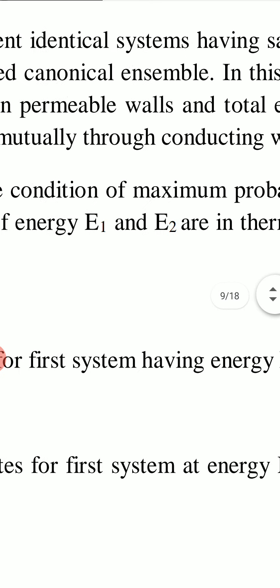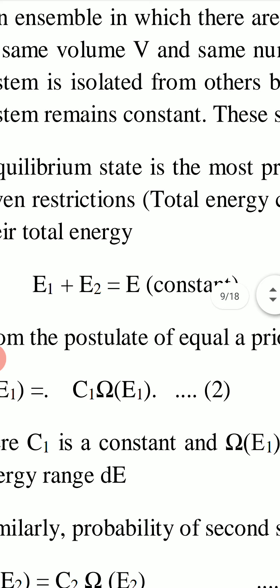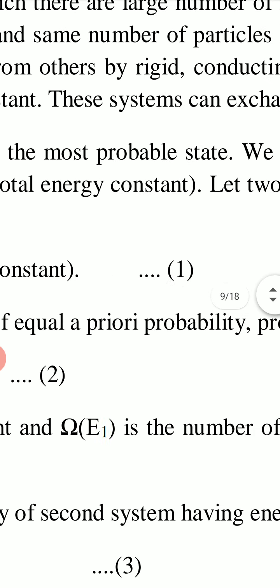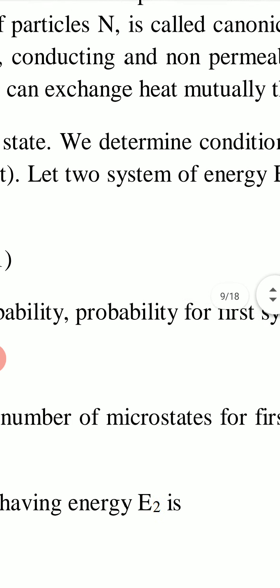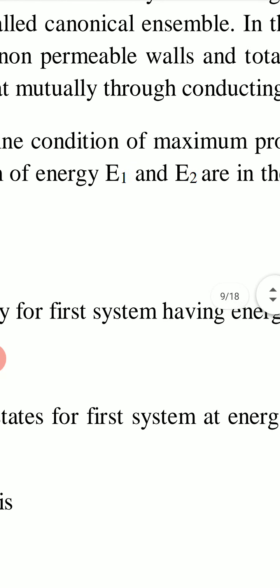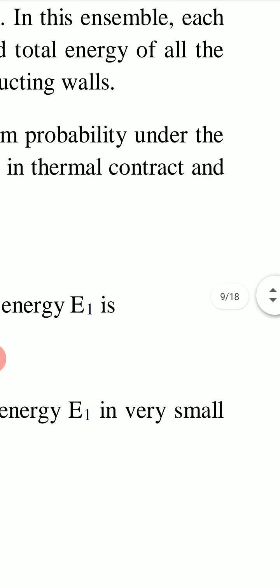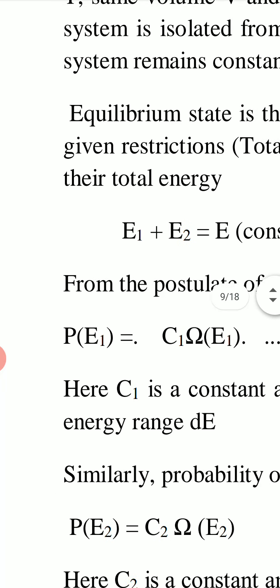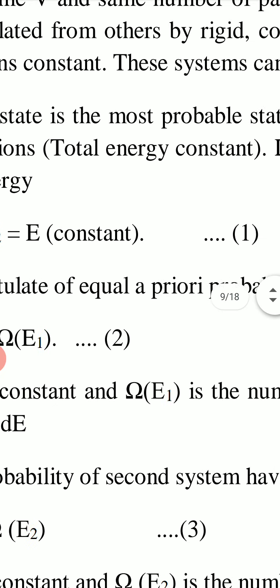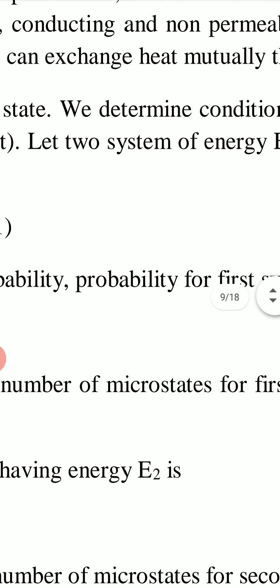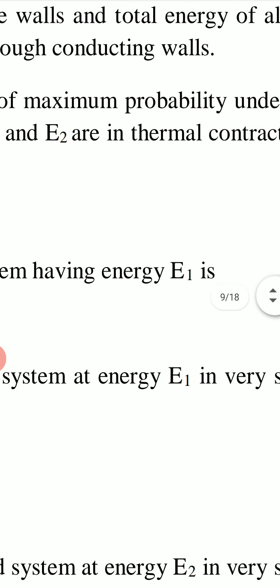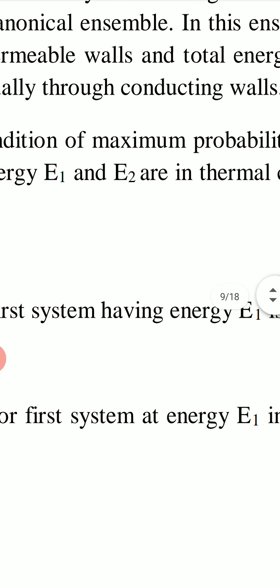In this ensemble, each system is isolated from others by rigid, conducting and non-permeable walls, and total energy of all the systems remains constant. These systems can exchange heat mutually through conducting walls. So these systems are separated by conducting walls so that their temperature T remains same.